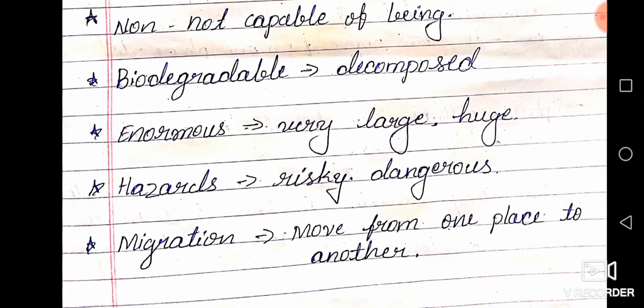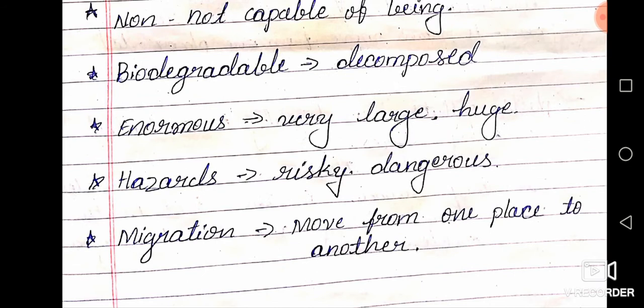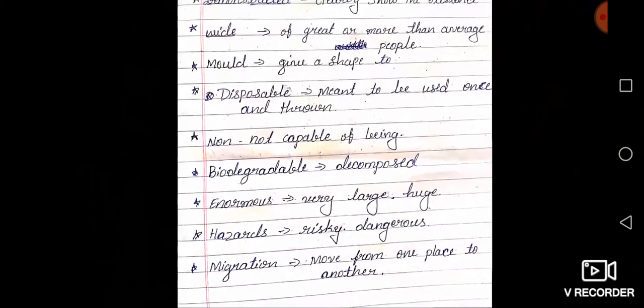Next word is enormous. Enormous means very large or huge. Next word is hazards. Hazards means risky, dangerous. Point out, please. Now the last word, migration. Migration means move from one place to another place. Clear?